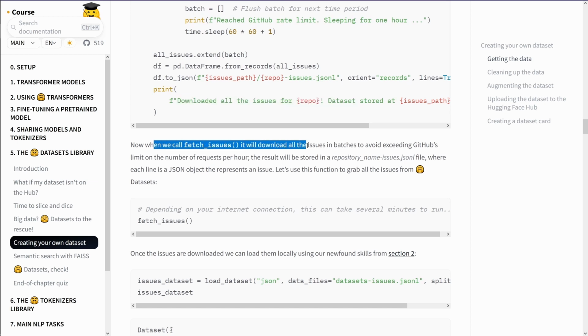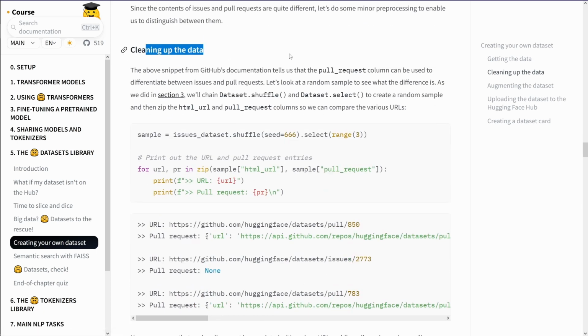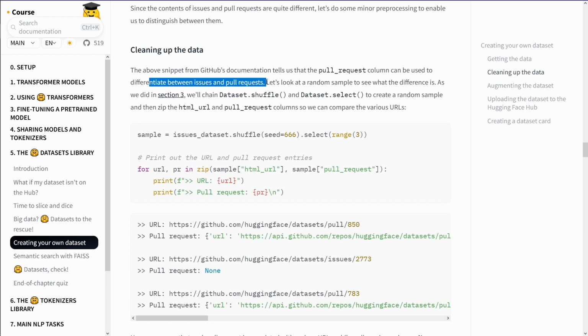Now we call fetch issues, download all the issues in batches to avoid exceeding GitHub's limit on the number of requests per hour. Okay, we respect them. Cleaning up the data. Here we go. The snippet above from GitHub's documentation tells us that the pull request column can be used to differentiate between issues and pull requests.